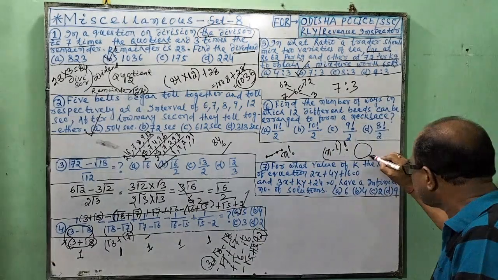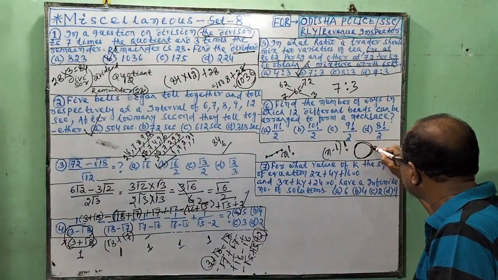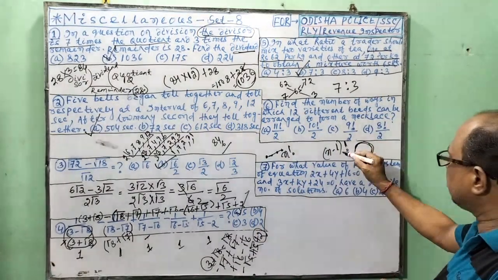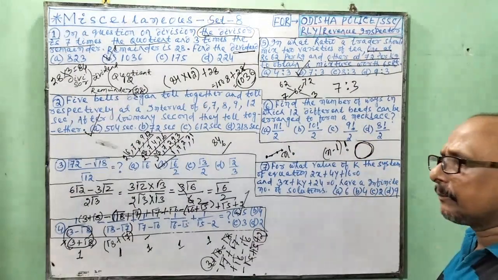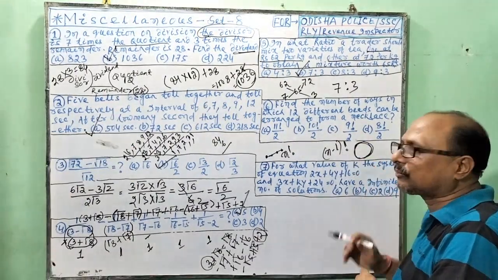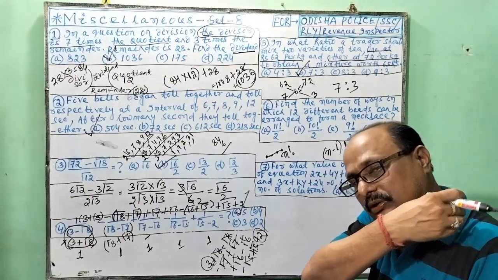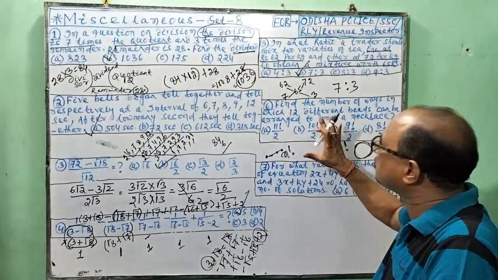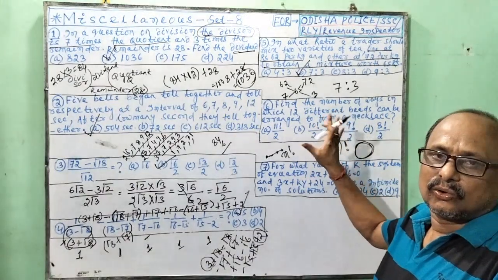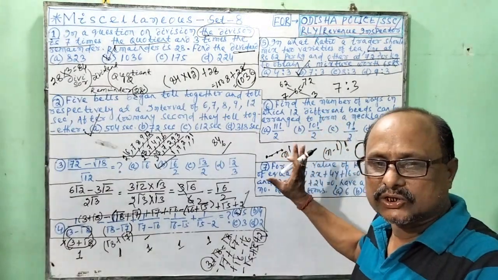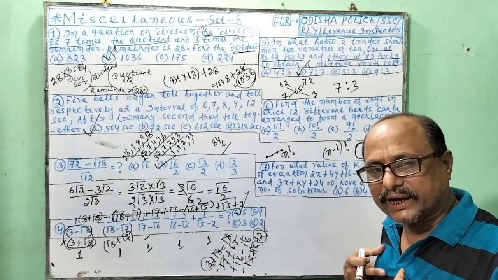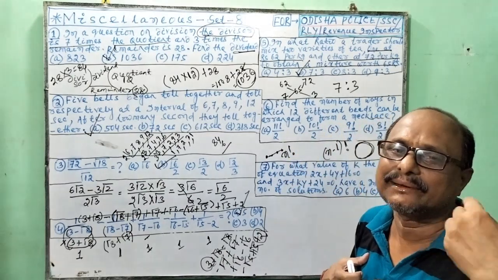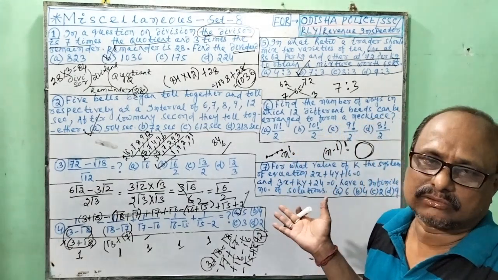But when it is a circular necklace, it is n-1 factorial. But this is the formula for both clockwise and anti-clockwise. But the question has not decided whether it is anti-clockwise or clockwise, so we take it one time. The question has not told.